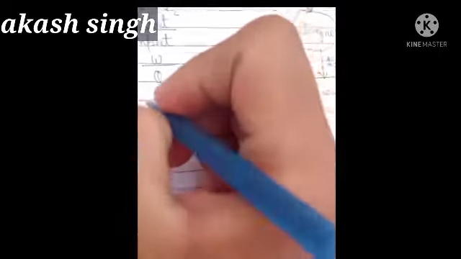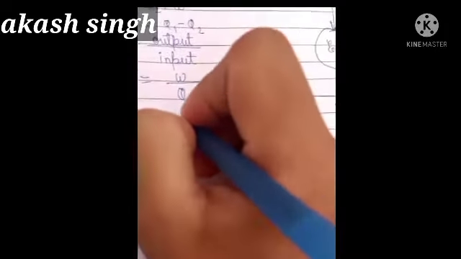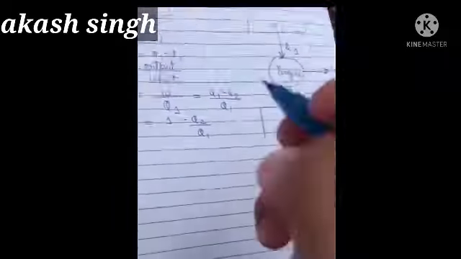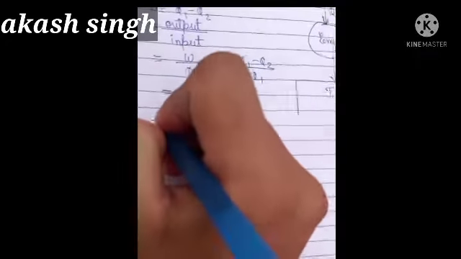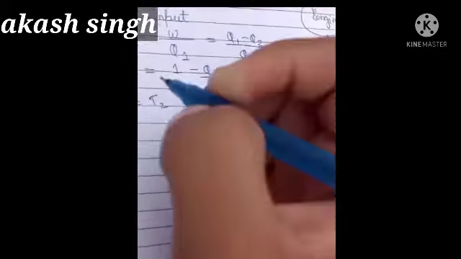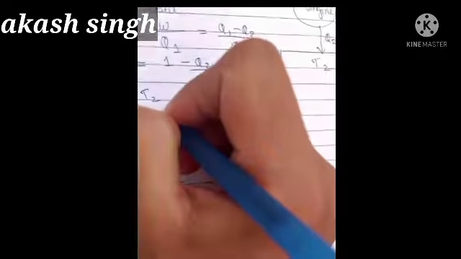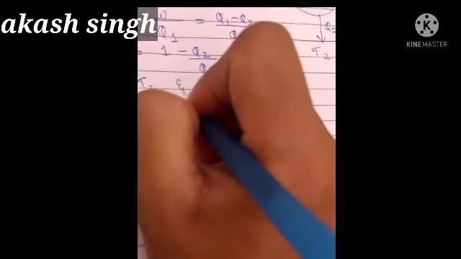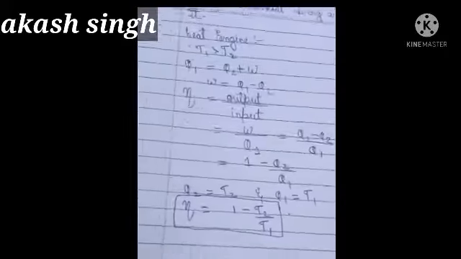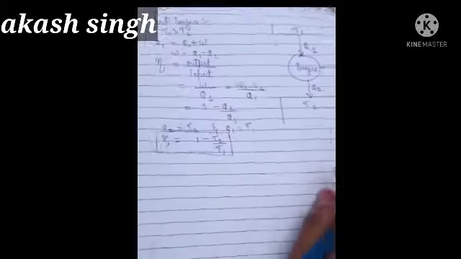Now I will separate Q1 in the denominator. Then I will get 1 minus Q2 by Q1. And one relation you should know: Q2 over Q1 is equal to T2 over T1. So the formula of efficiency will become 1 minus T2 by T1. This relation you should keep in mind because it is very important for your coming exams.